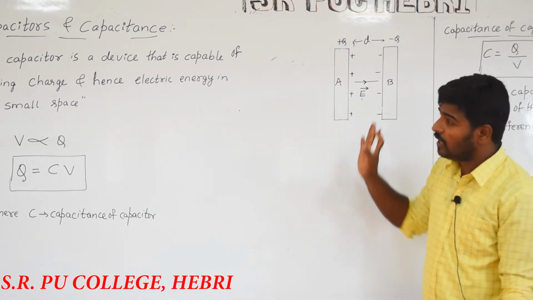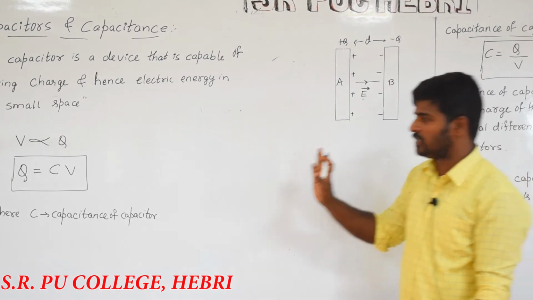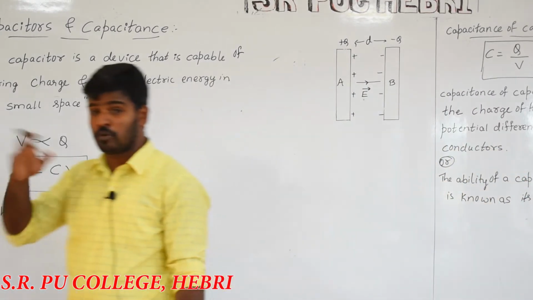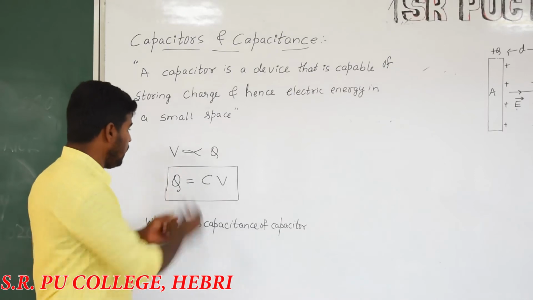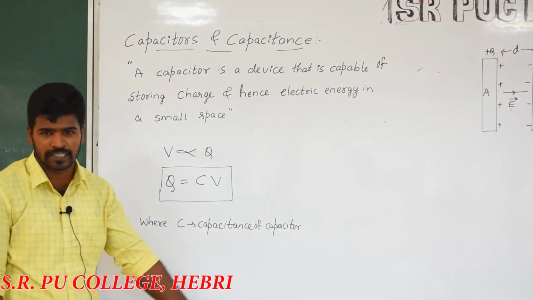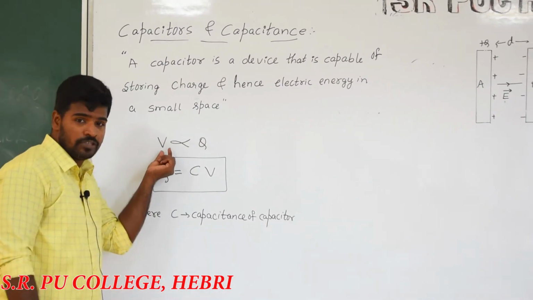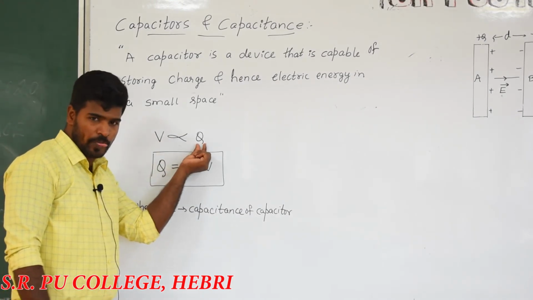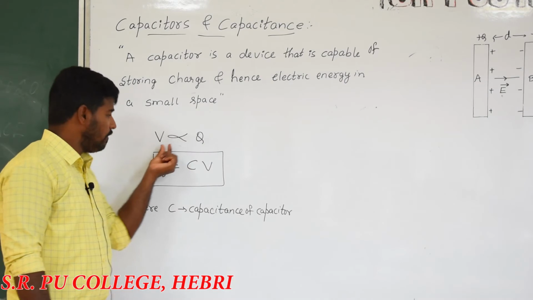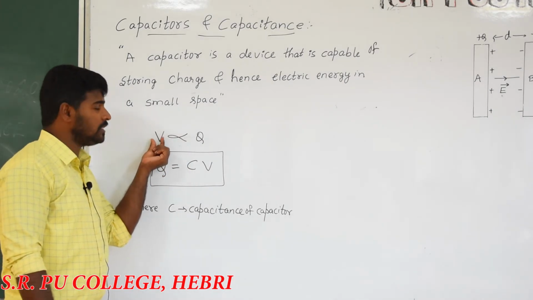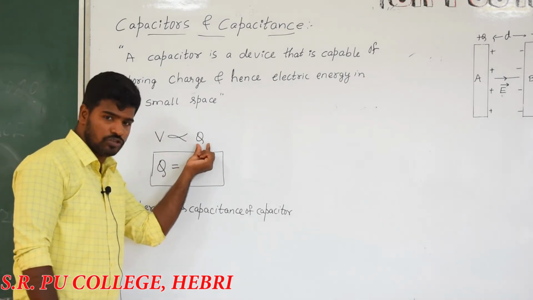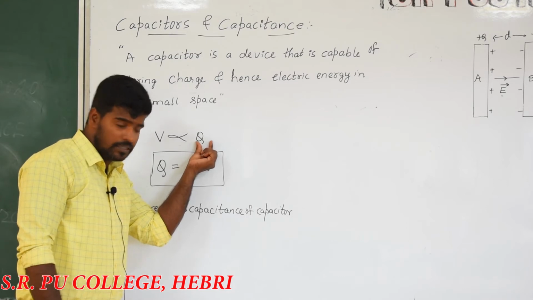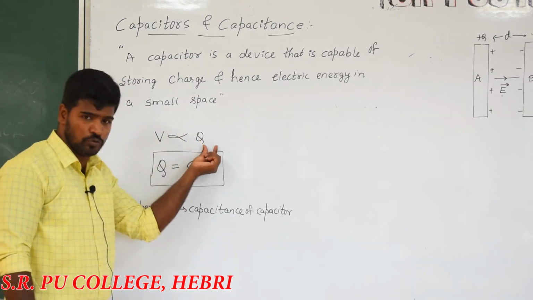Is it clear? These are basic definitions of capacitors based on the concept during the process of charging ಅಂತ already discuss ಮಾಡಿದ್ದೇನೆ. What about V is known to be? Already discuss ಮಾಡಿದ್ದೇನೆ. ಹಾಗಾದರೆ V ಅಂತ ಹೇಳಿದ್ರೆ ಏನಾಯಿತು? V is nothing but potential difference is directly proportional to charge given to the conductor. What is V is known as potential difference. That potential difference is directly proportional to the charge given to the conductor. Therefore, V is directly proportional to Q.